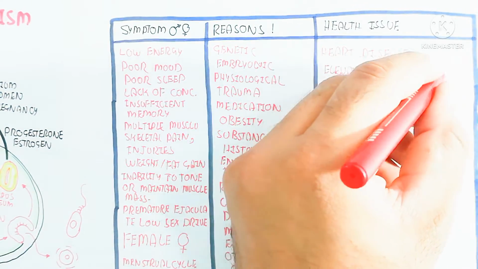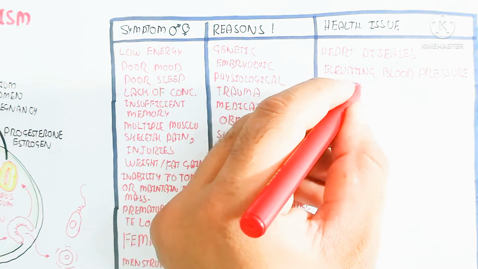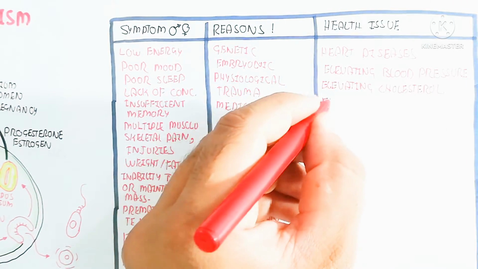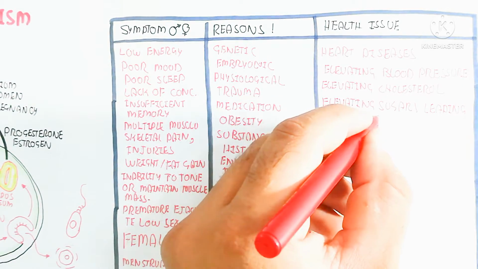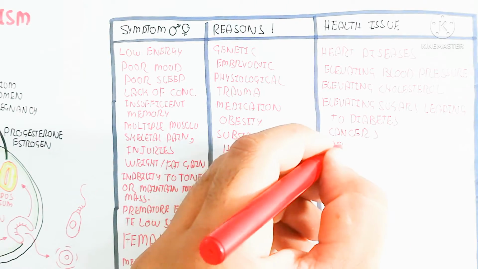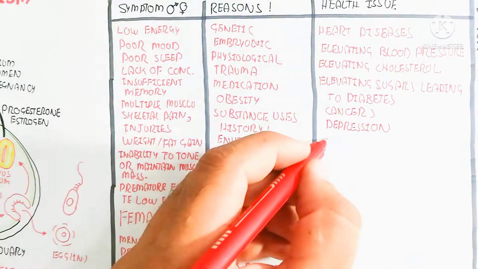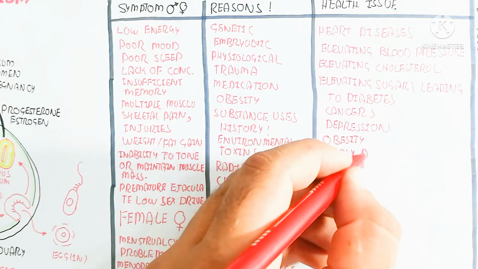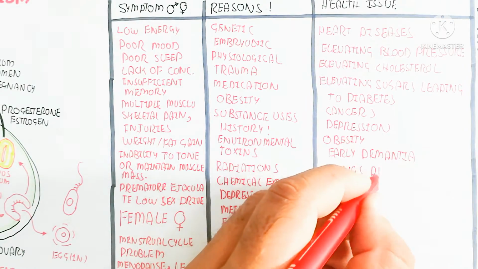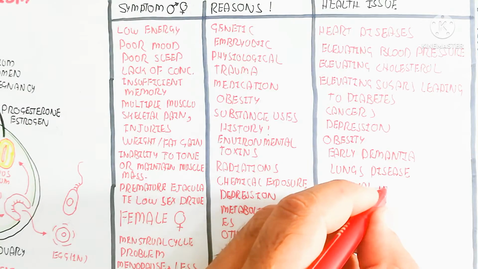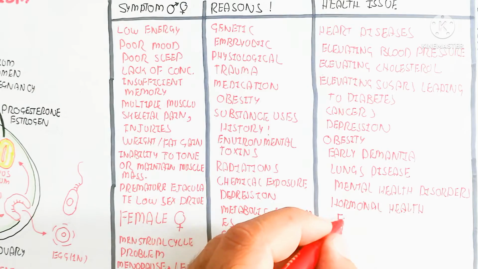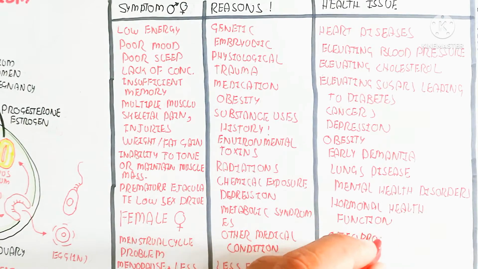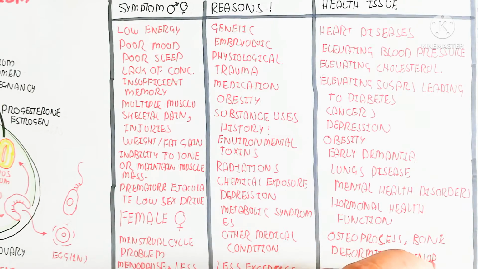So let's discuss the health issues. The health issues due to hypogonadism are heart disease, elevated blood pressure, elevated cholesterol, elevated sugars leading to diabetes, cancers, depression, obesity, early dementia, lung disease, mental health disorder, and decreased hormonal health function, and also osteoporosis, bone deformities, menopause and muscle cramp.